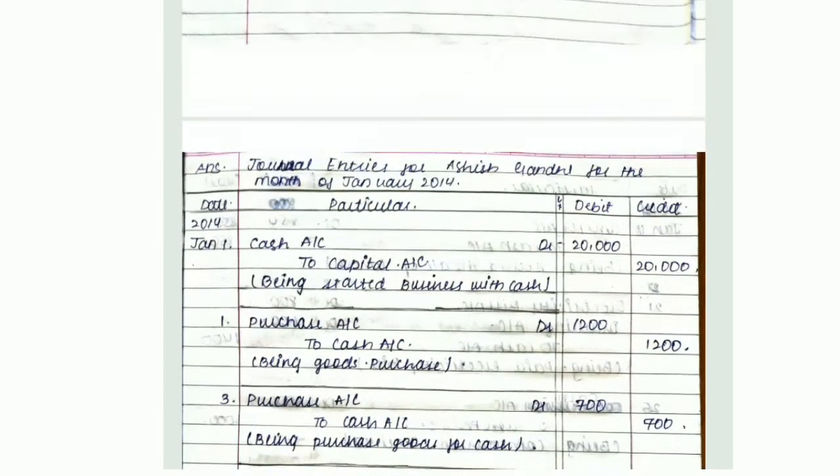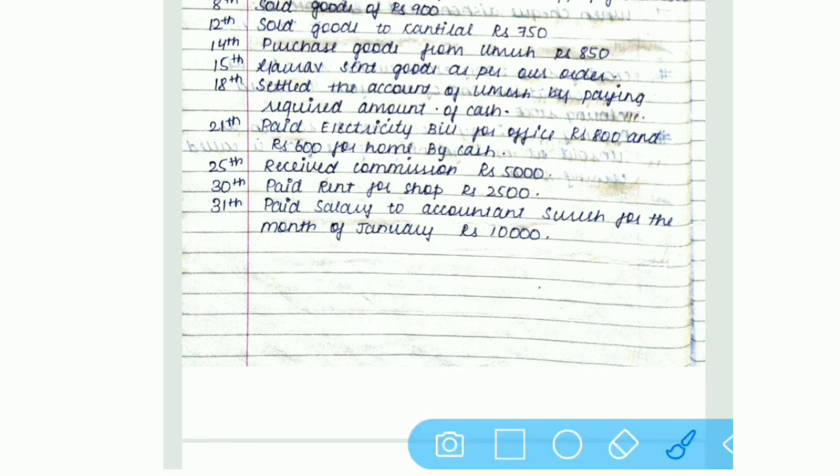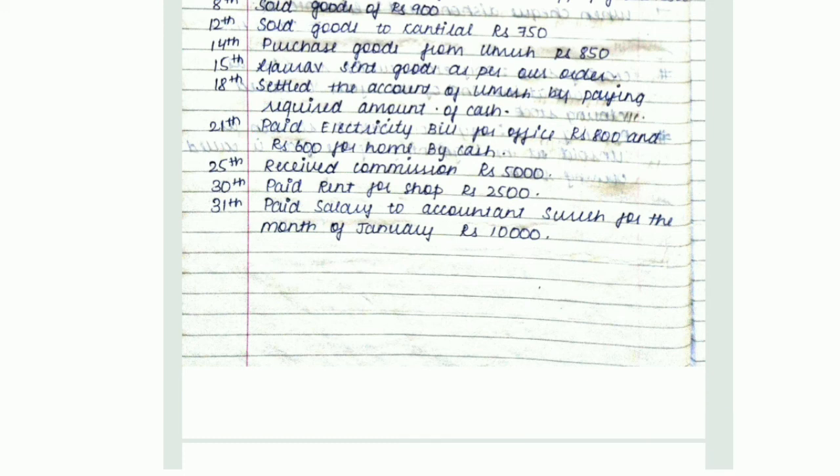Next is, don't forget to write down the narration. So again and again, not repeating over here. January 21st, paid electricity bill for office rupees 800, rupees 600 for home by cash. Now electricity bill is paid for office. Whatever expenses are there for the business are concerned with the business. So you have to write down the name of a particular expense when you are doing any expense for business. When you are doing any expense for the home, then it is considered as our drawing. So two type of entry are going to be done over here.